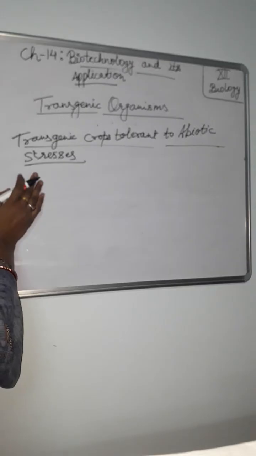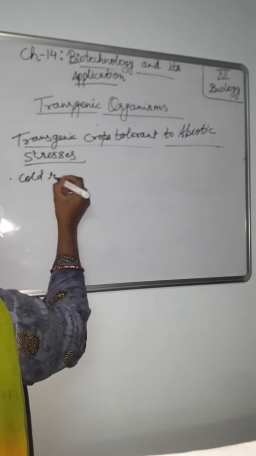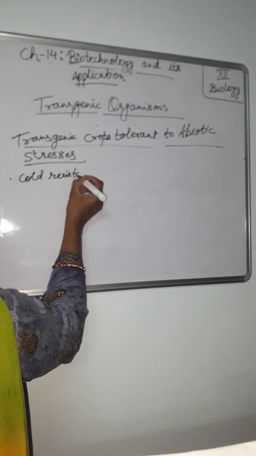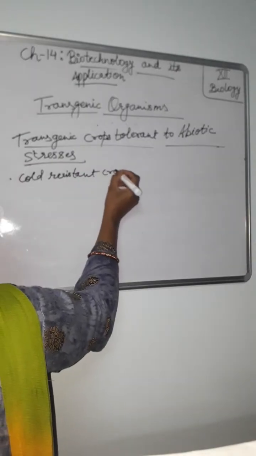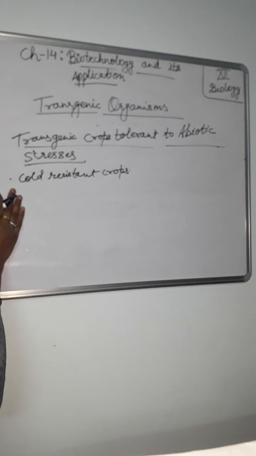Some of the resistant crops, like first one, cold resistant crops. New strategies are developed that can be used to develop transgenic crop plants with improved tolerance to cold stress.